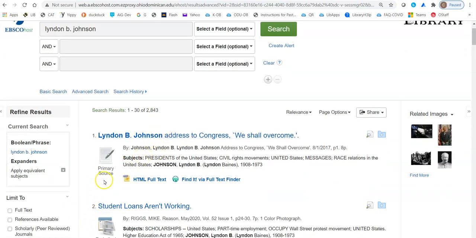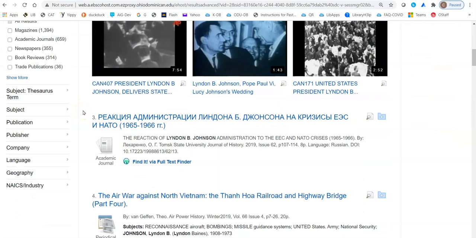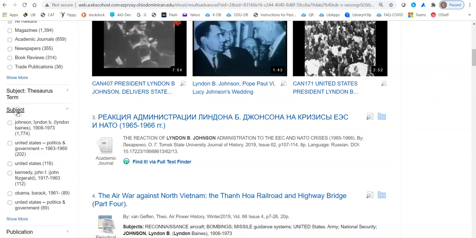Actually, in fact, this is not an article. This tells me that it is a primary source. This was probably one of his speeches that he gave. So anyway, we're going to scroll down all the way to where it says subject, and I'm going to make sure I have the right Lyndon Johnson.